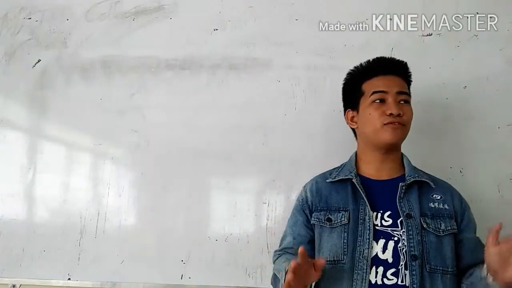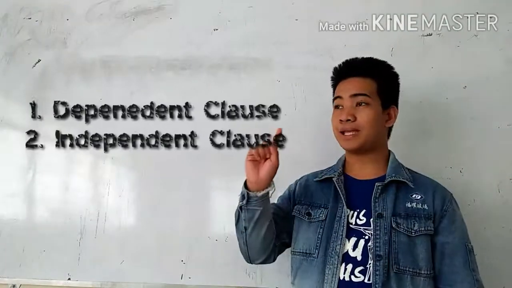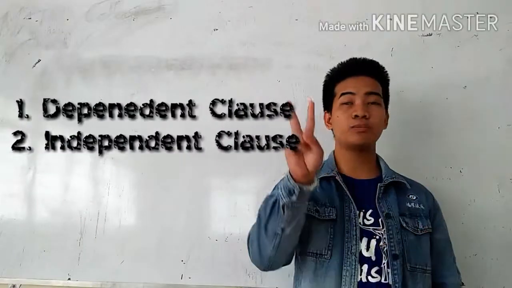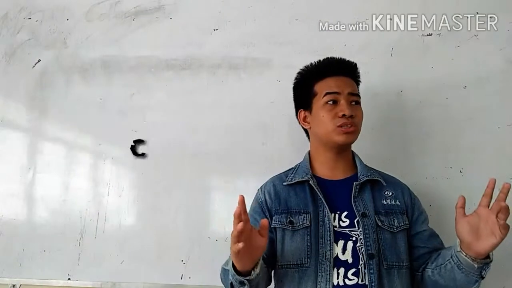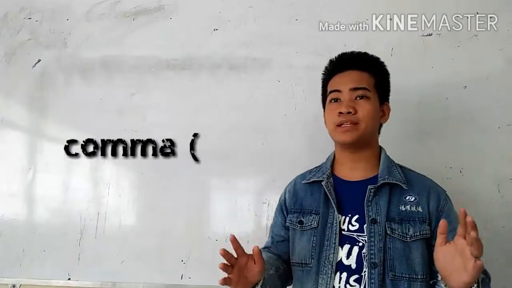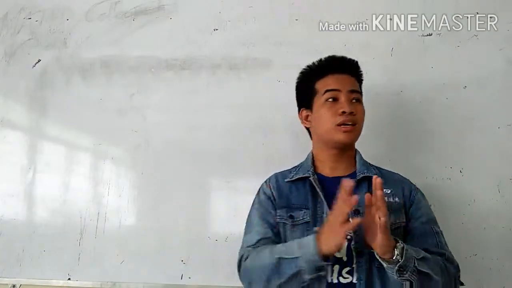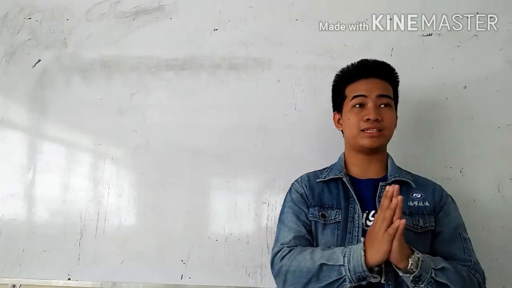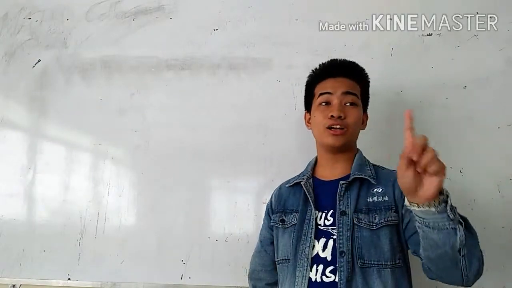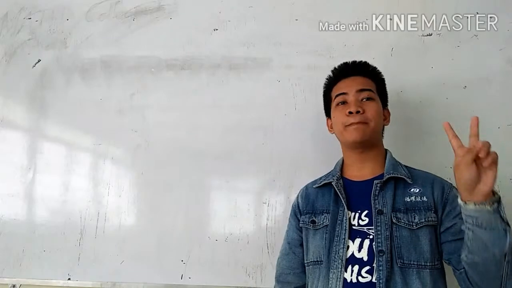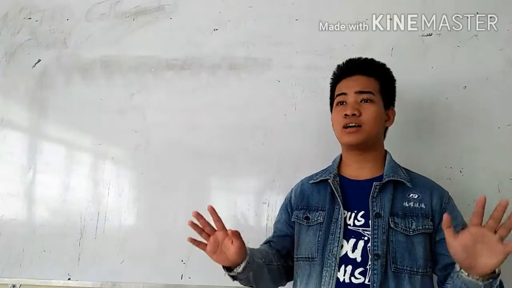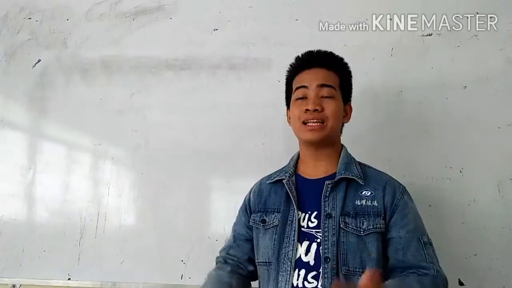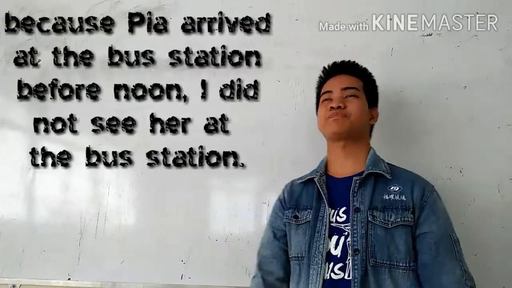If the sentence follows this pattern, dependent clause first, followed by independent clause, the sentence needs to use a comma in order to separate the two clauses. On the other hand, if the sentence follows independent clause first, followed by dependent clause, there's no need to use a comma in order to separate them. Let us now move on to the examples.